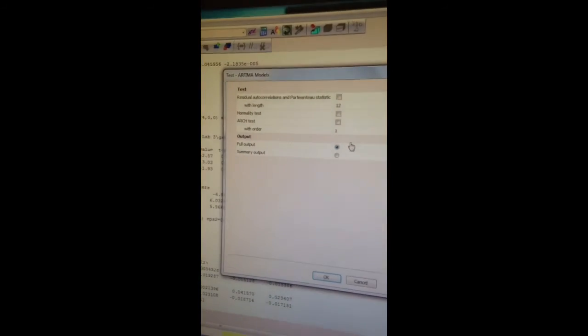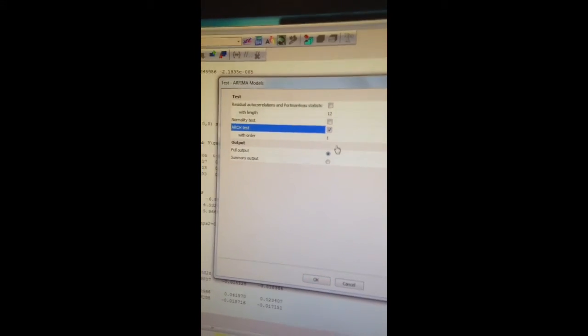The next question asks you to construct a GARCH model. Before you construct the GARCH model, you should test for the ARCH effects. How can you test ARCH effects? In fact, after the ARMA modeling, you can use the test function. Tick the box of ARCH test.